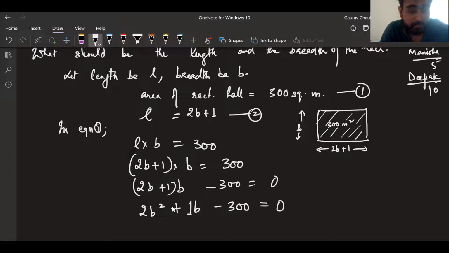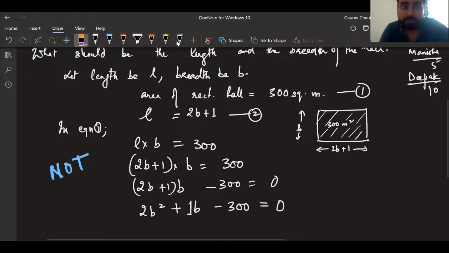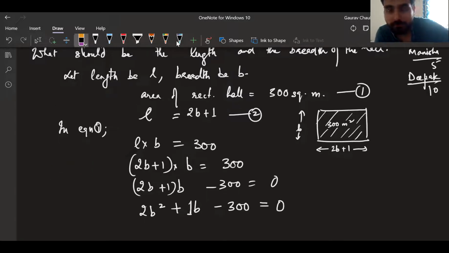Is this a linear equation, Manisha? Sir, I think no. Why do you think no? Sir, there is one extra term. What makes it not a linear equation? Why do you say it is not a linear equation? Sir, exponent, sir. About what? Sir, 2b square.